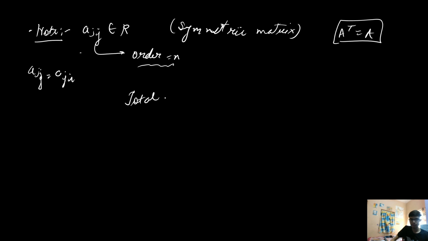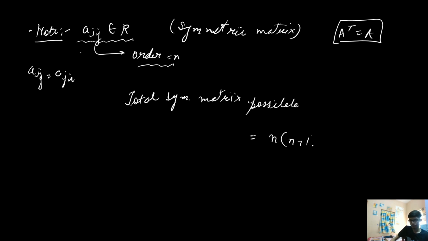The total number of symmetric matrices possible, where all the elements are real numbers, is related to n into n plus 1 by 2. And how does this formula come?